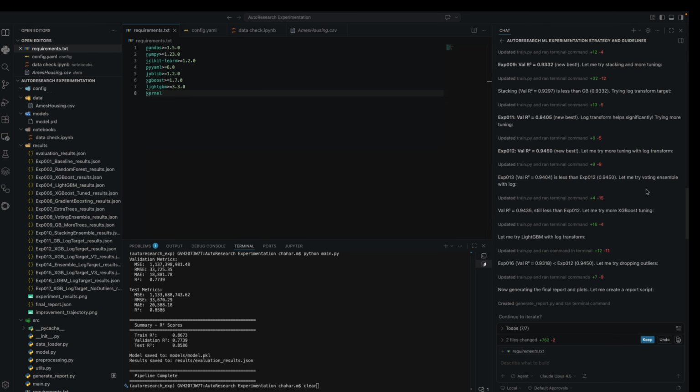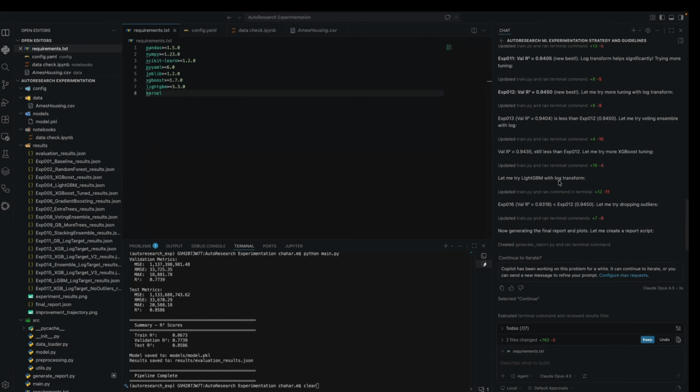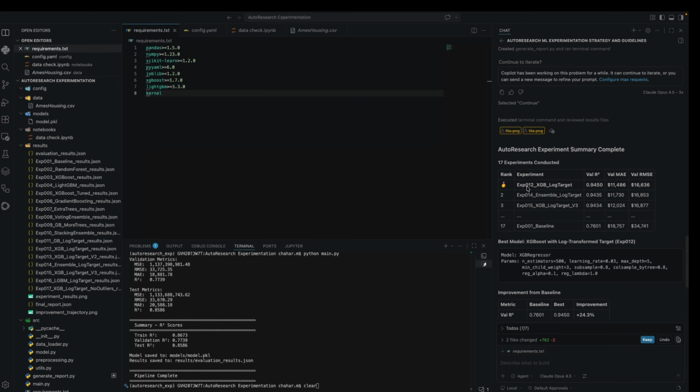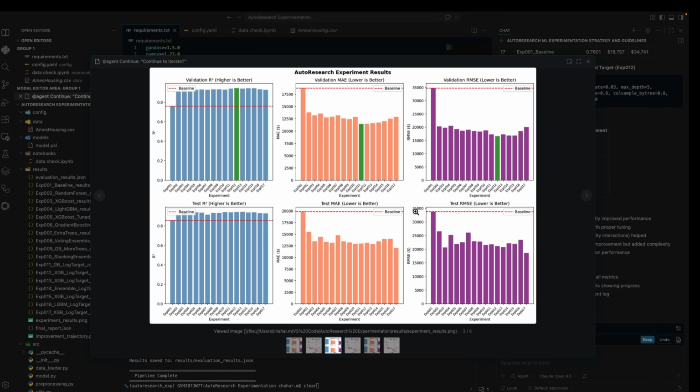Then it did some hyperparameter tuning of the voting ensemble with log transformation, which was lower. Then it did some XGBoost tuning. Then it tried LightGBM with log transformation. So it created the final model, which is XGBoost with log transformation, that performed best. And it has also given me my experimentation results. With each result, it shows which R square it was able to get. It started with the baseline, and then which experiment gave the best one, and MAE was lowest in experiment 12, and RMSE was also lowest on 12.